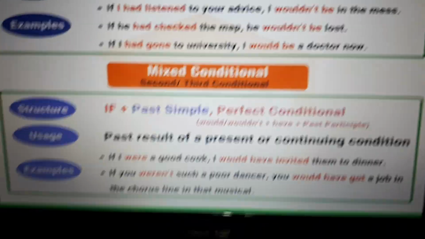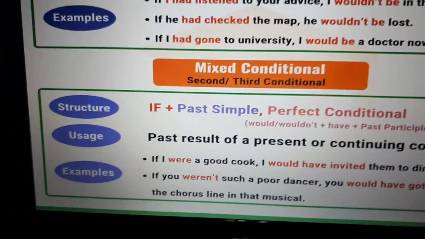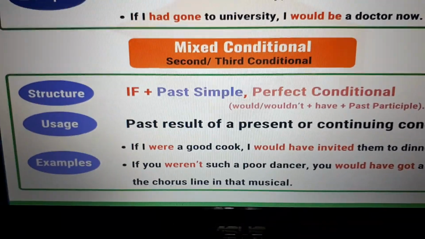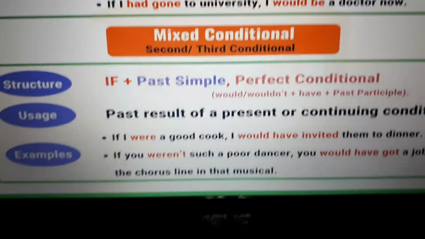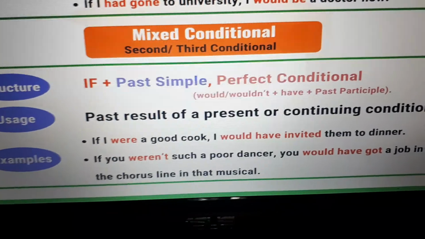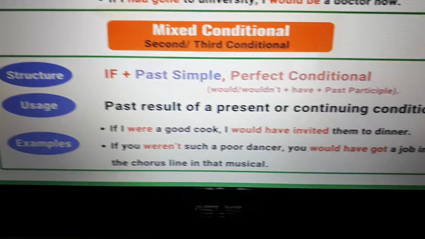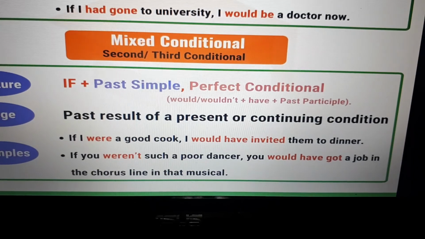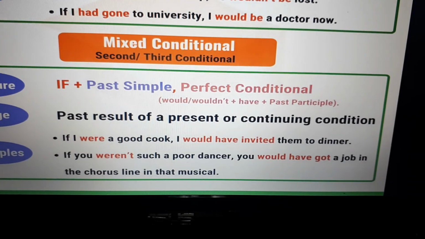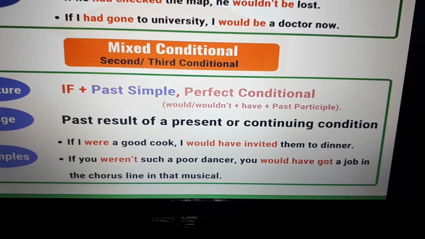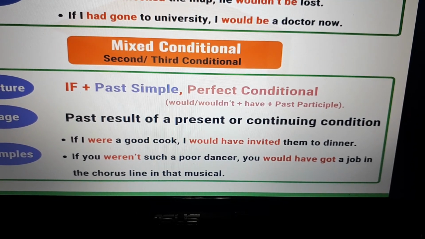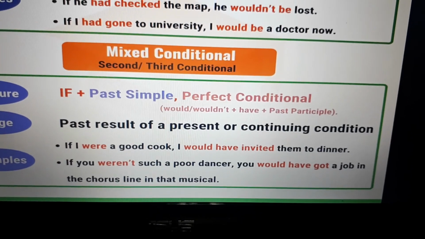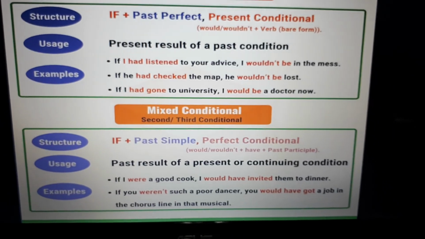And the next type of mixed conditional is second and third conditional sentence. If plus past simple plus perfect conditional. The usage: past result of a present or continuing condition. Examples: if I were a good cook, I would have invited them to dinner. If you weren't such a poor dancer, you would have got a job in the chorus line in that musical.